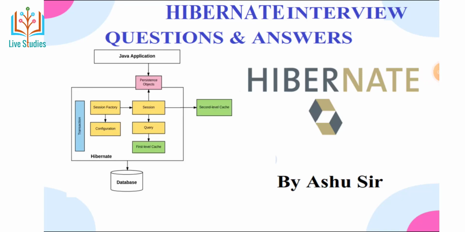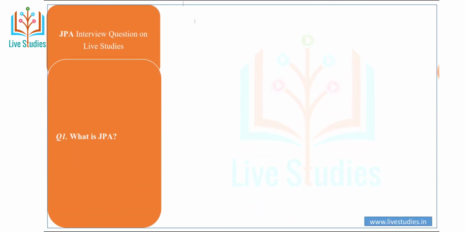Today I am going to discuss JPA repository. So let's start. First question is, what is JPA? JPA is standard for the Java Persistence API. It is a Java specification used to persist data between the relational database and Java object.